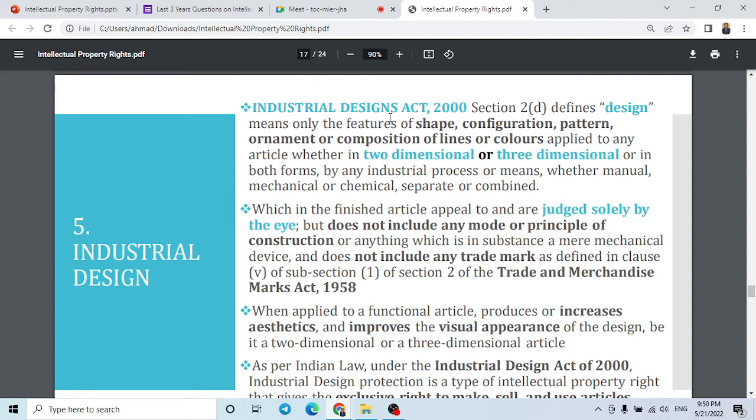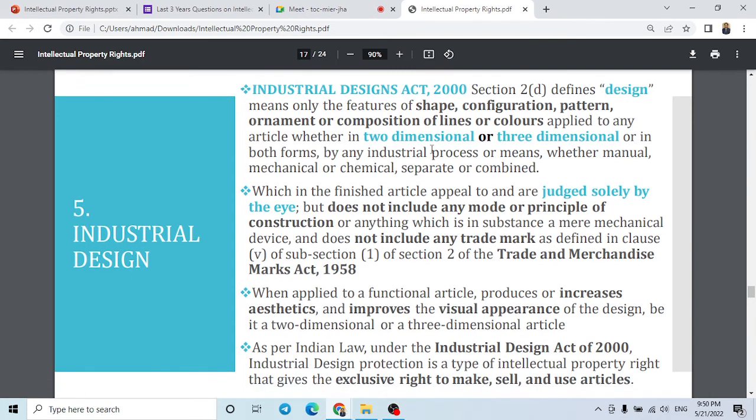So this is the basic definition of industrial design. What is it? It's a shape, configuration, pattern, ornament, lines and colors. And it should be judged solely by the eye. I mean, it should appear so just by looking at it, something about this industrial design.